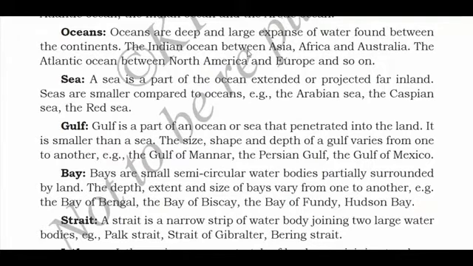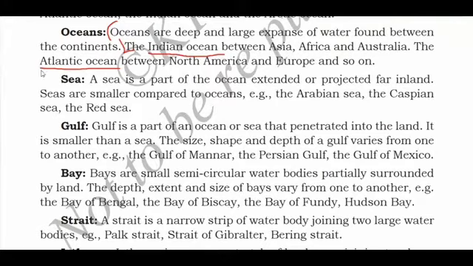The Indian Ocean is between Asia, Africa and Australia. Where do we get this Indian Ocean? It is present between Asia, Africa and Australia, which are continents. The Atlantic Ocean is present between North America and Europe. So this is the definition of ocean: deep and large expanses of water found between the continents. The Indian Ocean is present between Asia, Africa and Australia, and the Atlantic Ocean is present between North America and Europe.